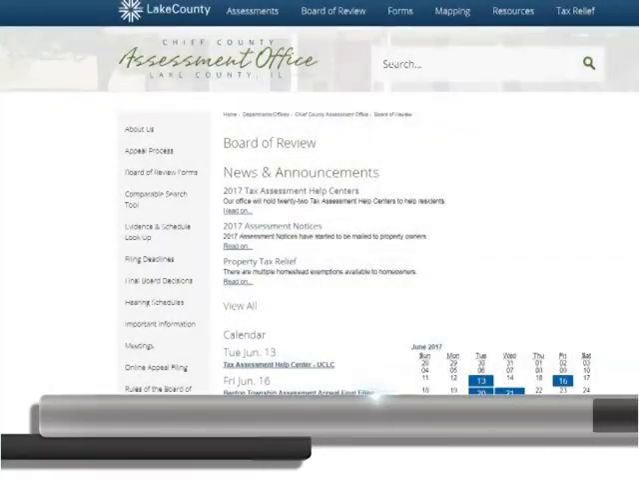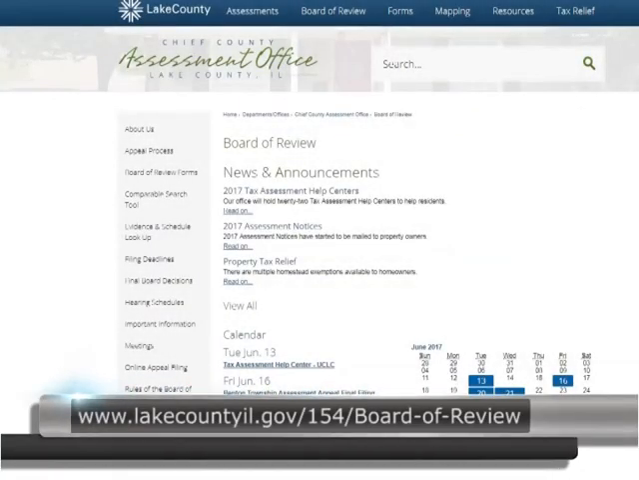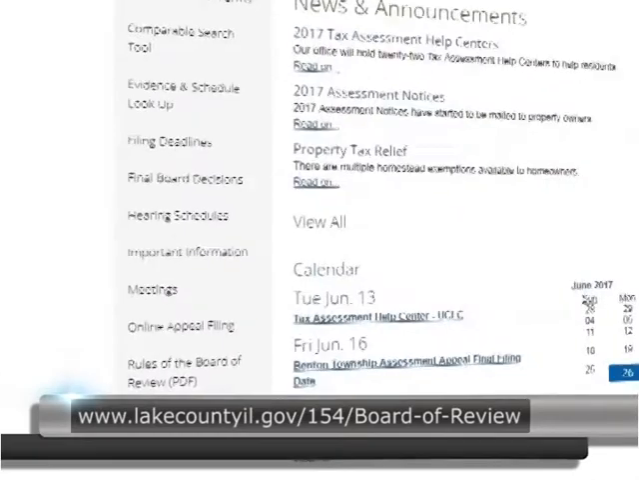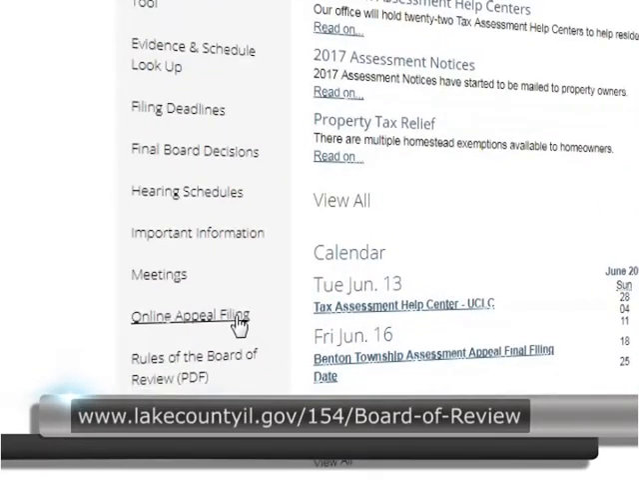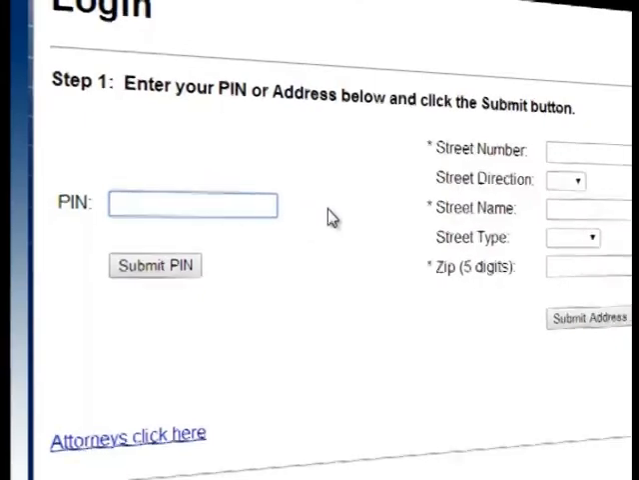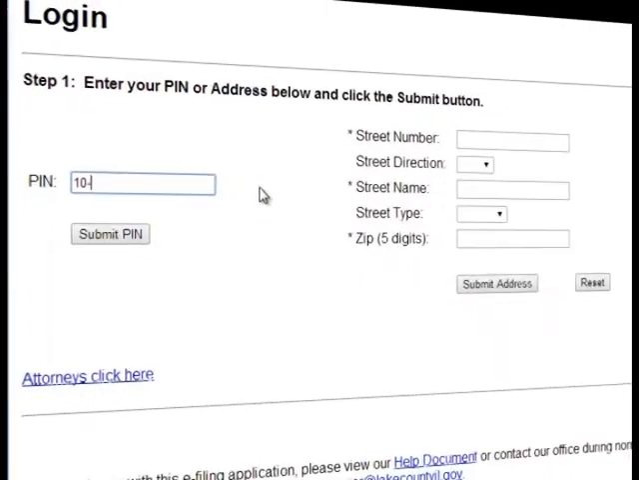To file an appeal electronically with the Lake County Board of Review, you begin by going to the Board of Review homepage. From there, you can click on the Online Appeal Filing shortcut link. To log in, you need to enter in your PIN number. If you don't know your PIN, you can always look up your address.